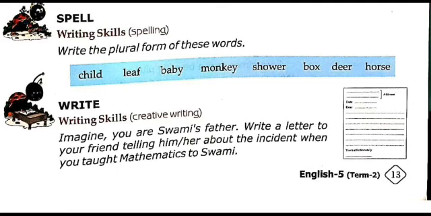Then you can use these hints: one day I decided to teach my son Swaminathan arithmetic; what Swaminathan was doing; the arithmetic sum; Swaminathan's reaction after reading the sum; Swaminathan's query and father's reaction; and conclusion. Then your name and signature, then place and date. Will you do it, dear students?